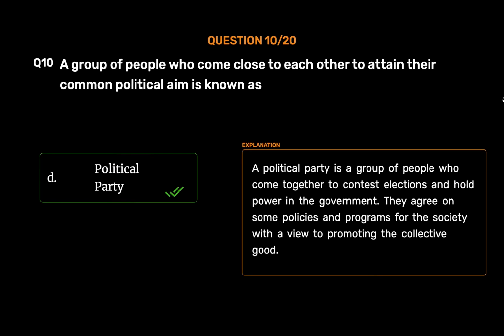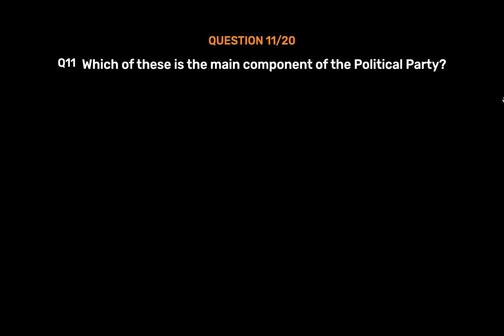Political party. A political party is a group of people who come together to contest elections and hold power in the government. They agree on some policies and programs for the society with a view to promoting the collective good. Question number 11.